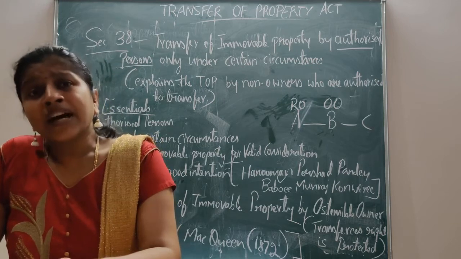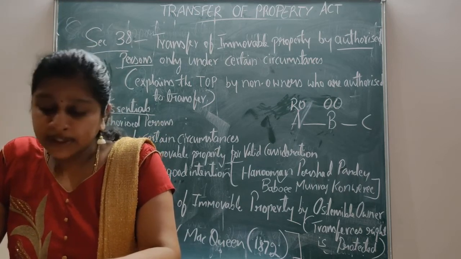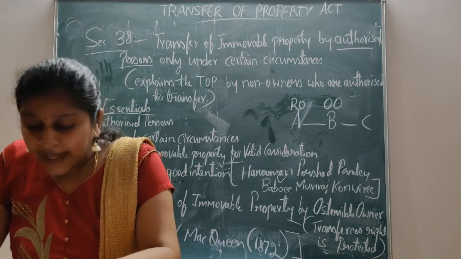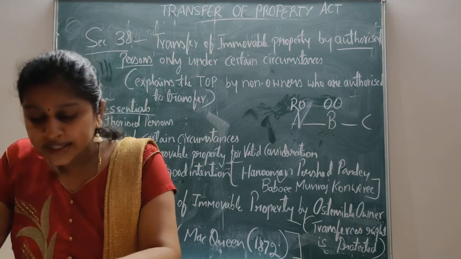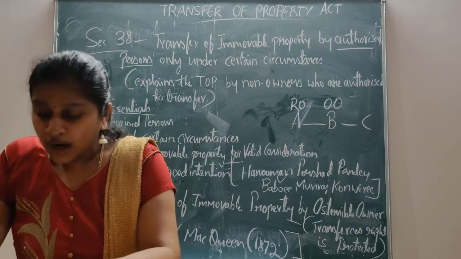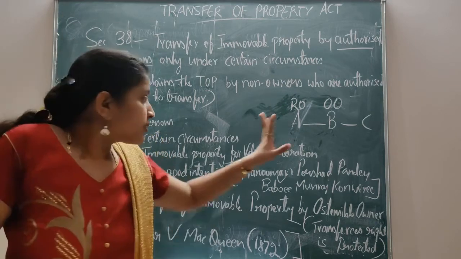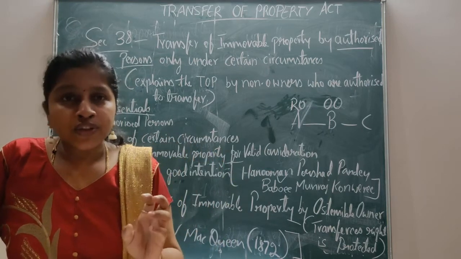Who is the Benamidar here? The ostensible owner is the Benamidar. If he obtains the consent of the real owner by fraud, force, coercion or undue influence, then the consent is not free, and section 41 cannot apply.